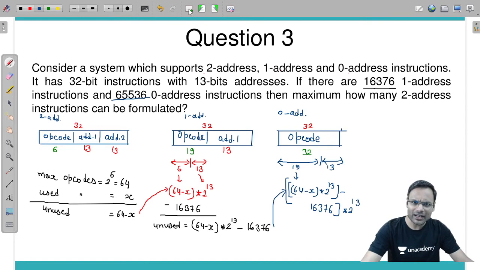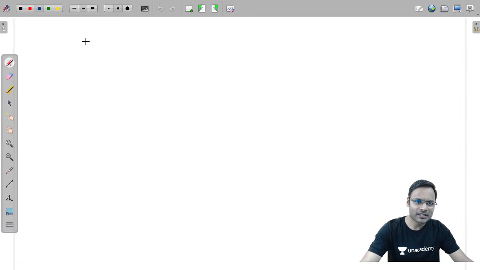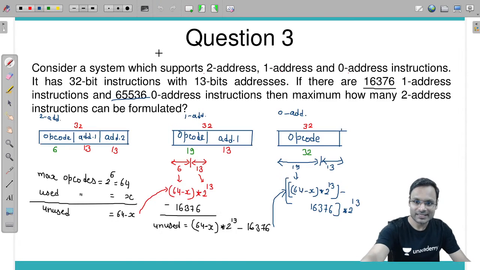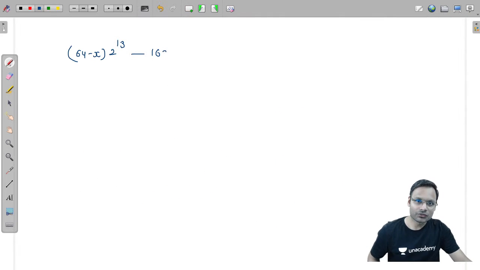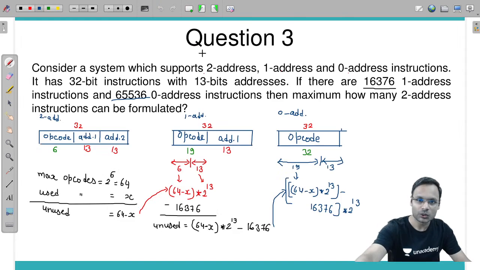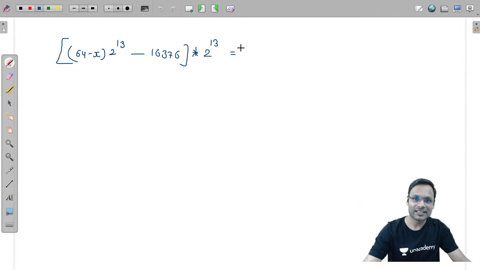Okay, so let me write on the next page. It is 64 minus x into 2 power 13 minus 16,376 into 2 power 13, which is equal to 65536.